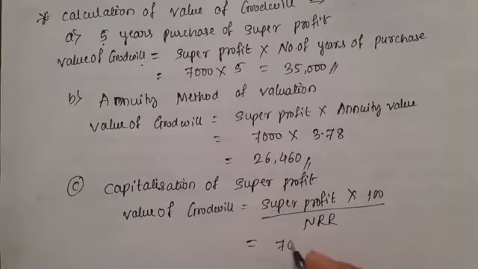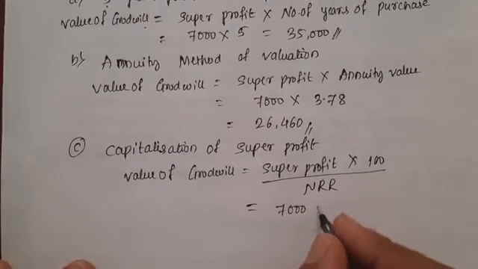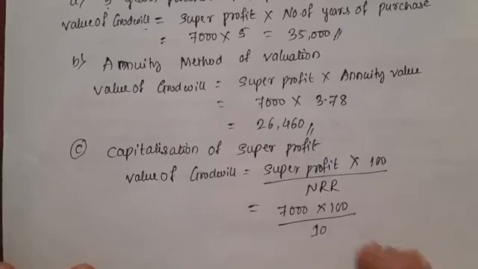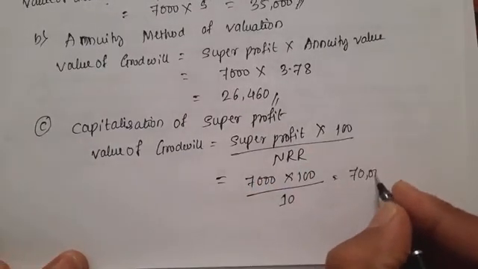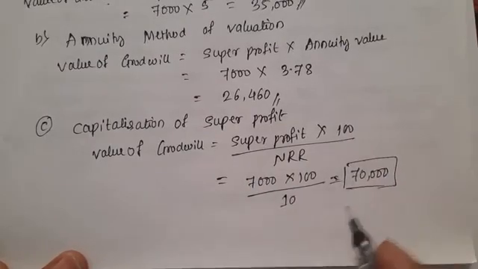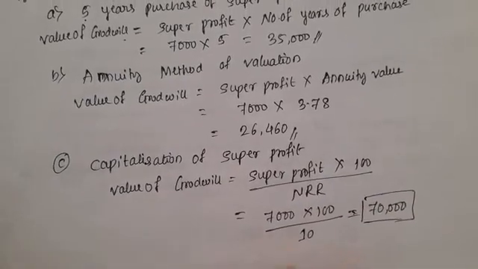Here 7,000 into 100 divided by 10 equals 70,000. This is the value of goodwill under the capitalization of super profit.